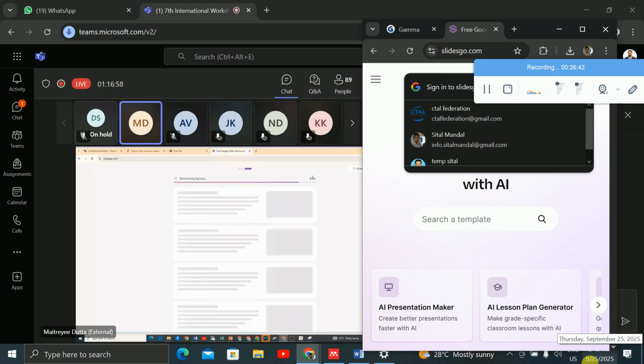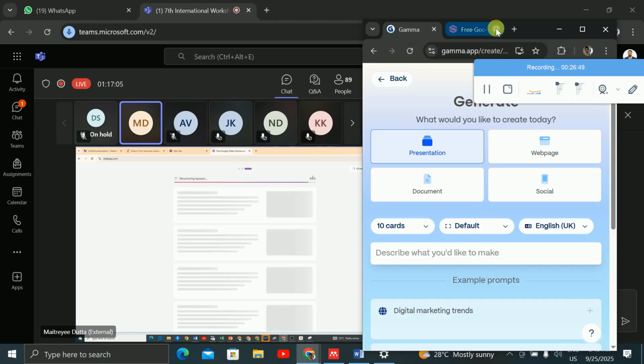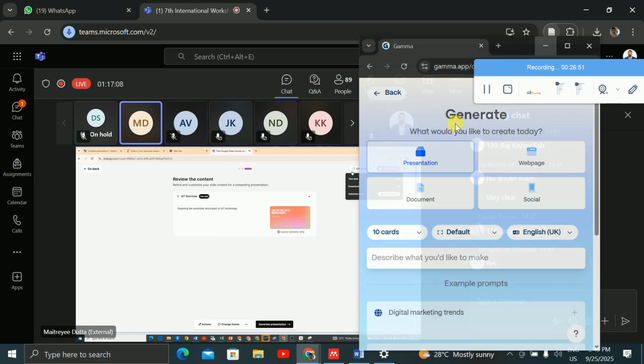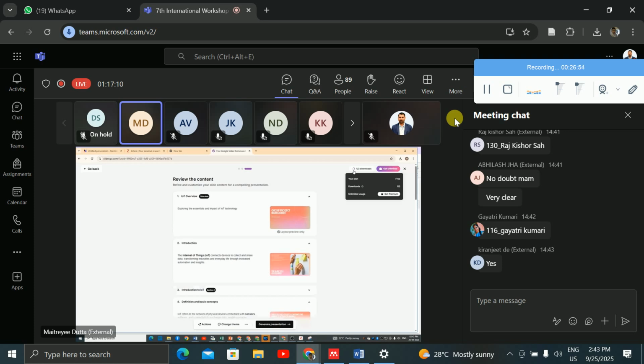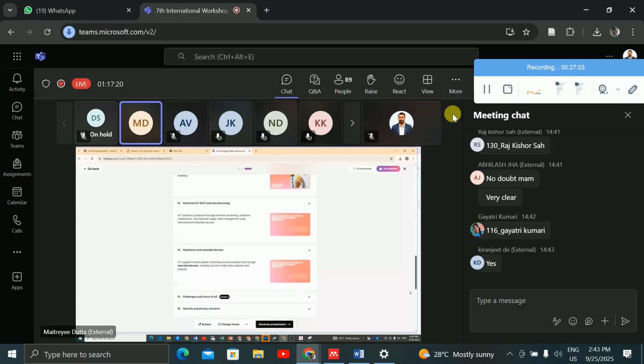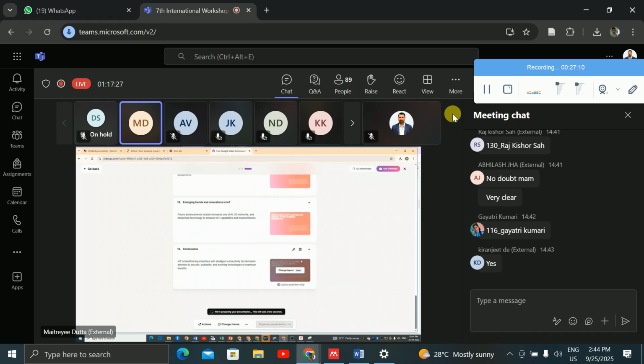In Slides Go, we have seen that it is advantageous, that is, it is giving the detailed presentation. But one limitation is that monthly you can download only 3 PPTs, right? So this is the overview and title slide and all these things it has presented, right? It has created, and I'll just say generate presentation with this theme, right? Because I have selected that theme, so I'm generating with this theme.